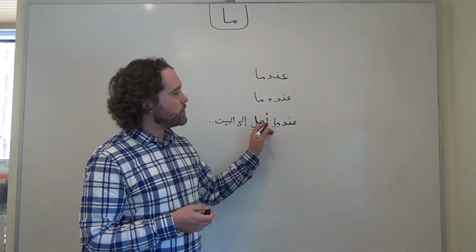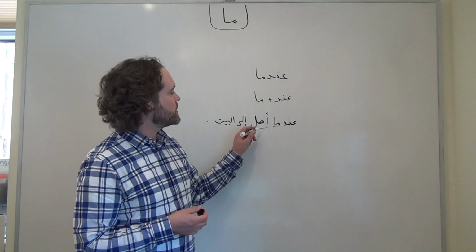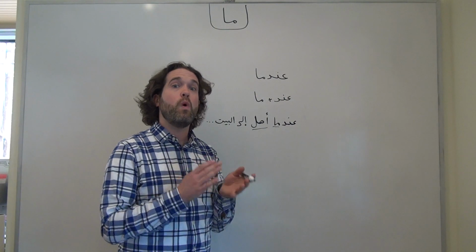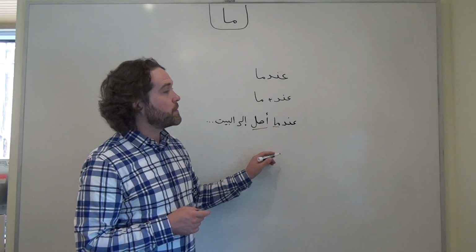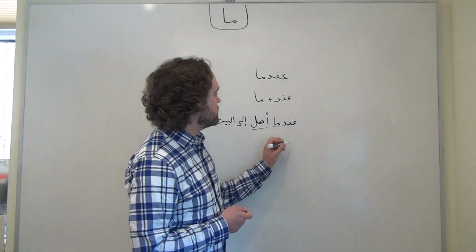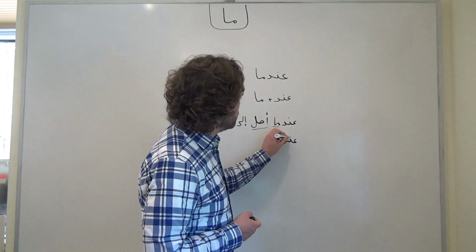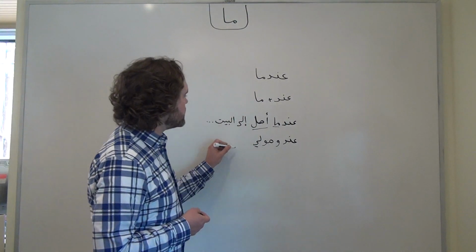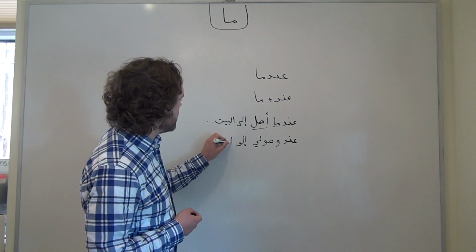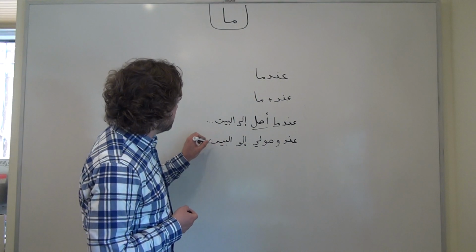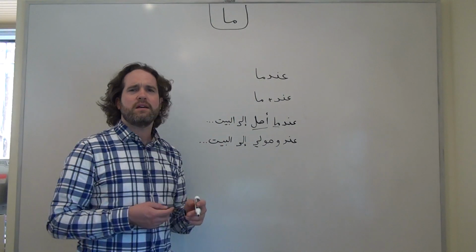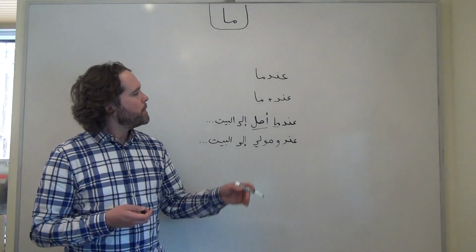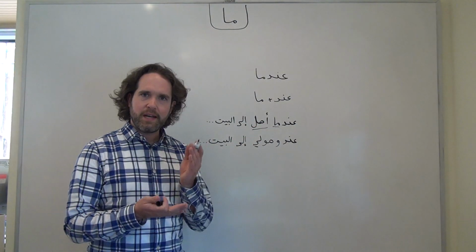If we wished, we could also compose the same sentence using a masdar, but then we would have to get rid of the ma, or to think of it differently, if we want to drop them out, then we have to use a masdar instead. So I could say instead عند وصولي إلى البيت, which we might gloss as upon my arrival at the house. It sounds a bit more formal, but the ma is what enables us to use a verb.